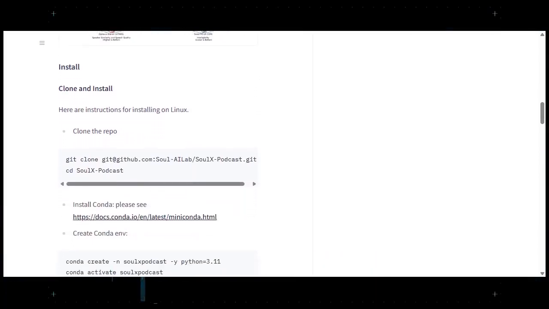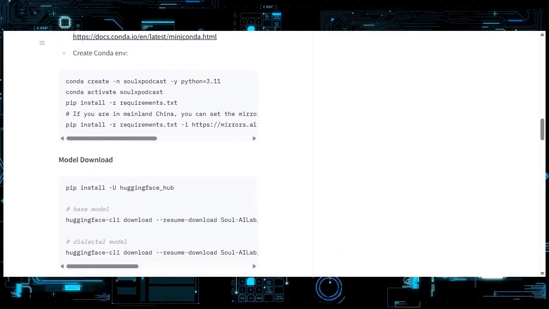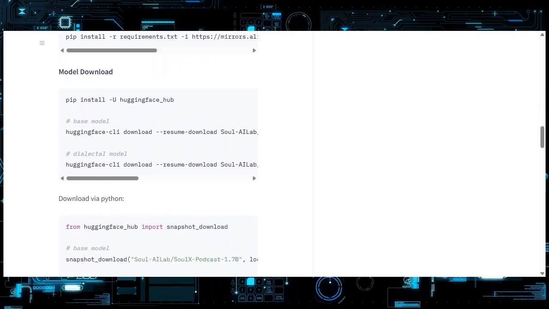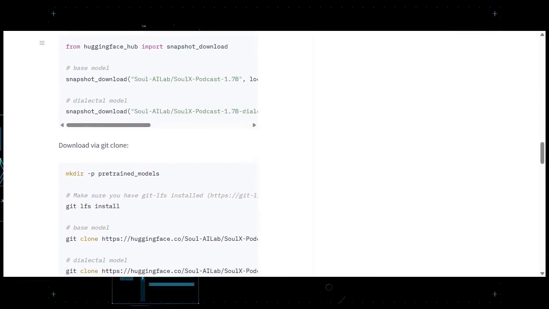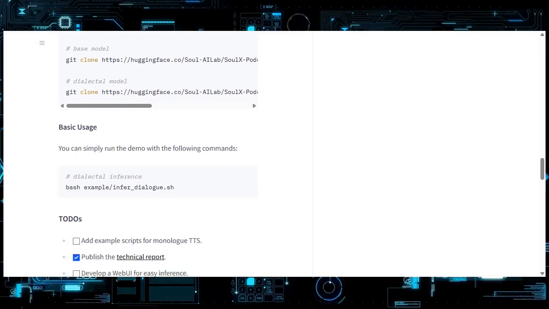This open-source model doesn't just read text. It performs it across multiple voices with paralinguistic elements like laughter and sighs, supporting both Mandarin and English along with Chinese dialects. This isn't just incremental progress. It's a fundamental shift in how we conceive of automated content creation.